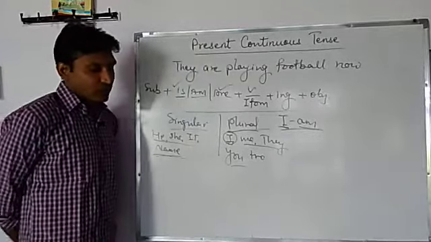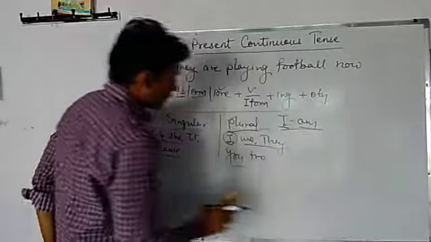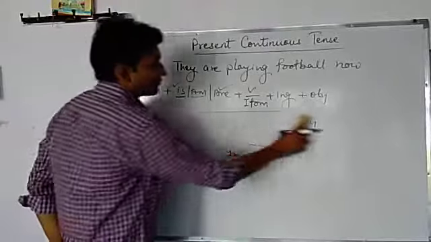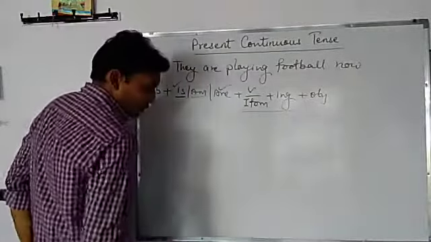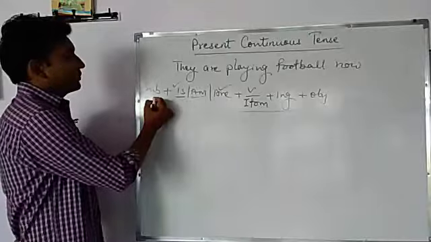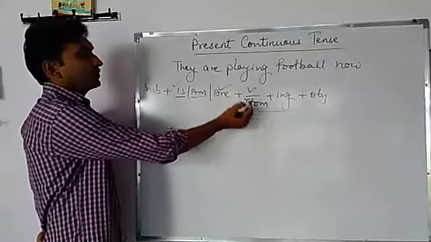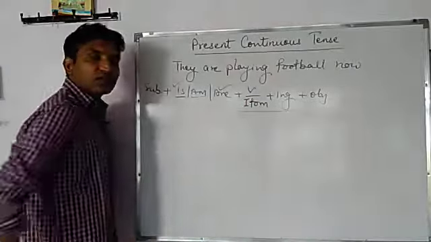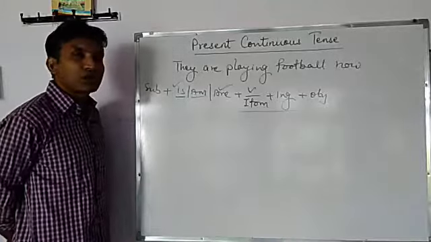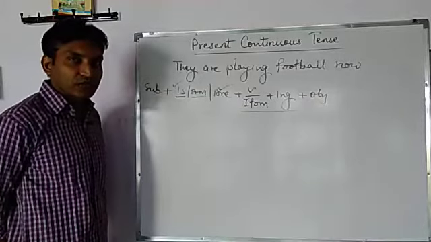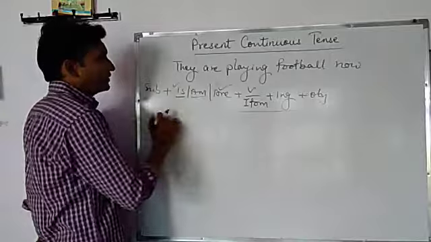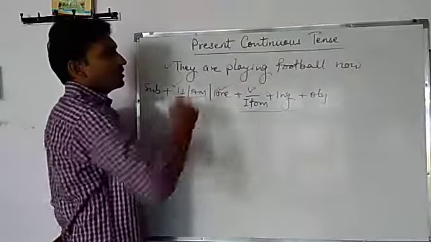Is it clear? So now we write the formula for positive, negative, interrogative. Look. So guys, this is subject plus is, am, are plus first form plus ing plus object, the formula for positive sentence of present continuous tense. So let's frame some sentences. First is, they are playing football now.